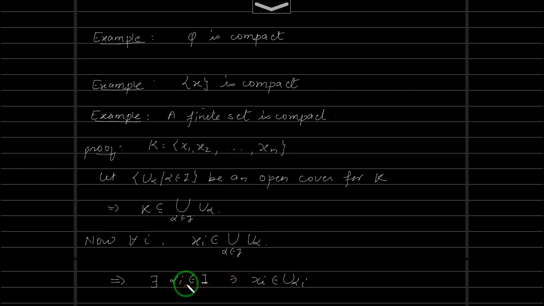So let us take that notation alpha i, so that xi belongs to U alpha i. Now when you take the union of all these xi's, we will get K, and when you take the union of all these i from 1 to n, we will get this finite subcover. So therefore, K will be contained inside the union over i from 1 to n of U alpha i.